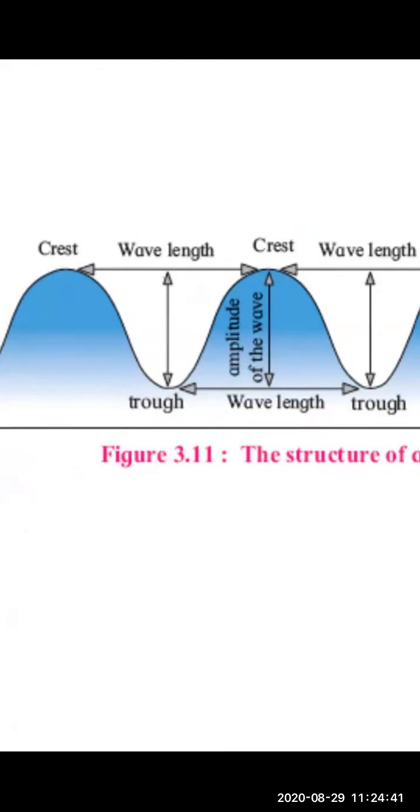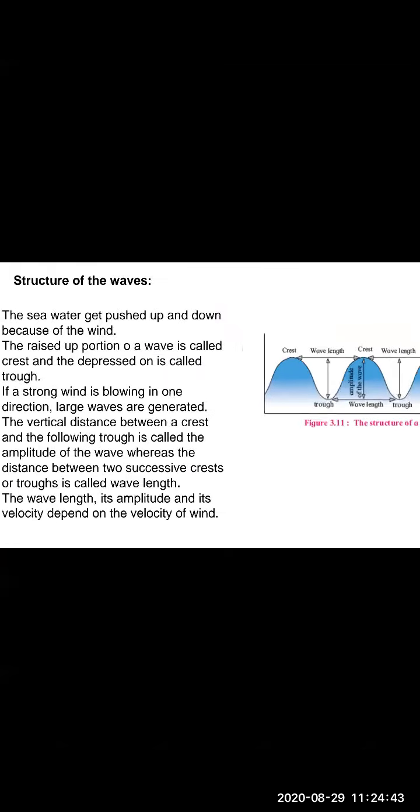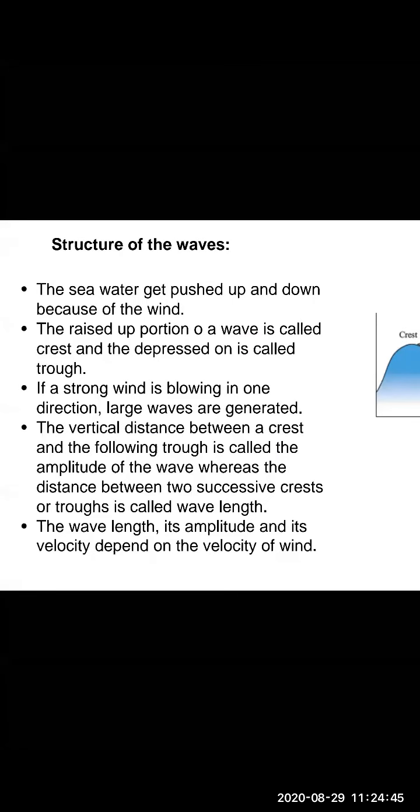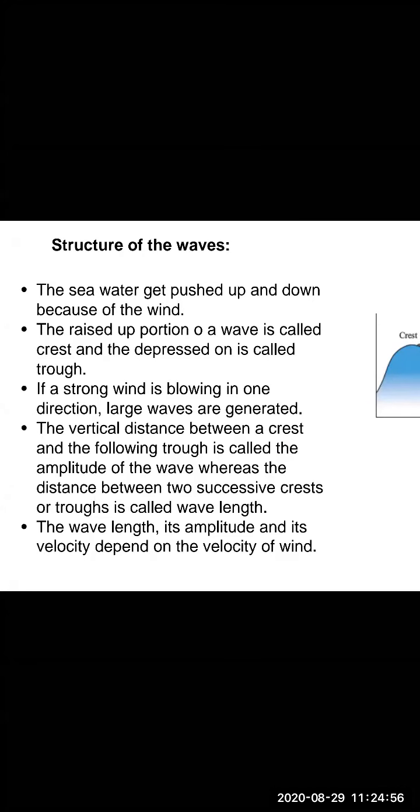See, okay, children. So we have learned two other terms. That is, we have learned about the amplitude of the wave and the wavelength. So the wavelength and its amplitude and the velocity. Velocity is what? Speed. Okay, speed in a particular direction. It depends on the velocity of the wind. So they are directly dependent. The wavelength, amplitude, and velocity are dependent on the velocity of the wind.